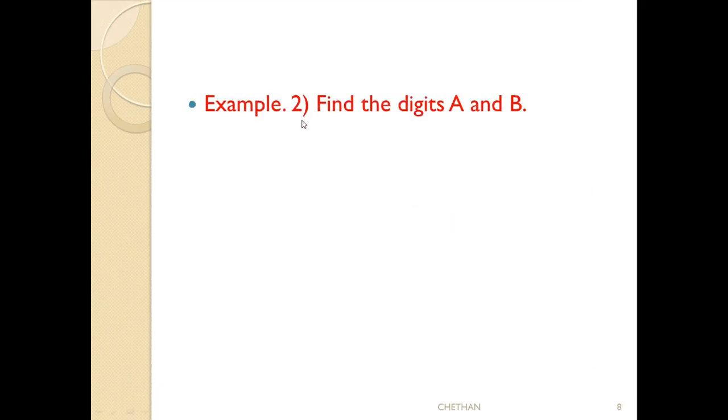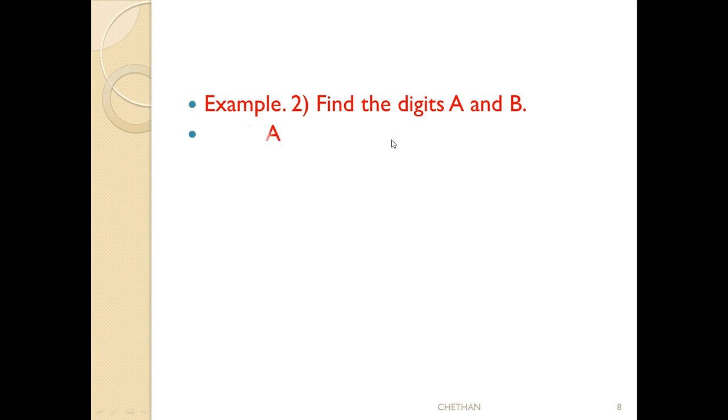See here, example 2 is there. Find the digits a and b. Here they are given two letters, a and b. We have to find these digits. That means a is also a single-digit number, and b is also a one-digit number.